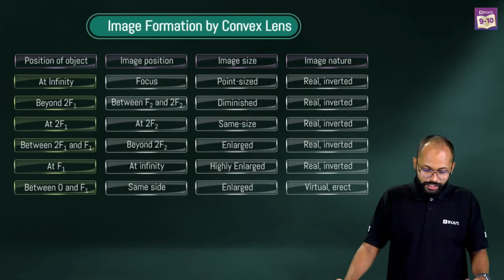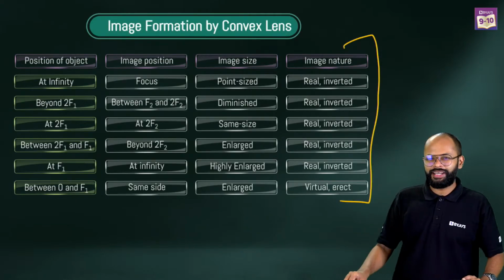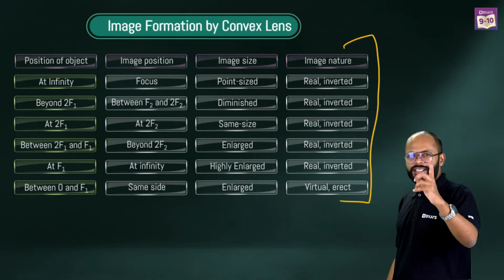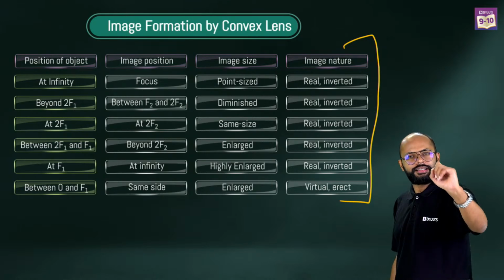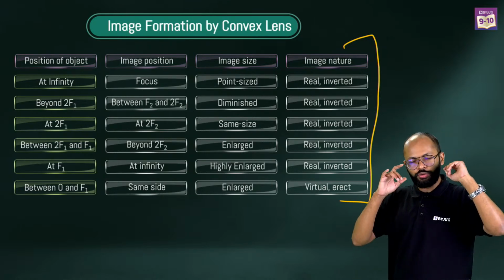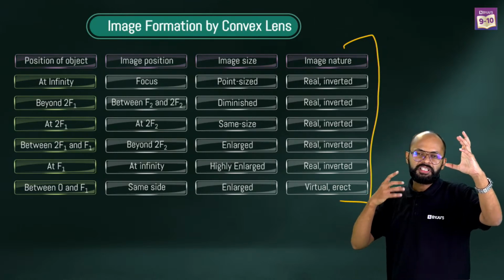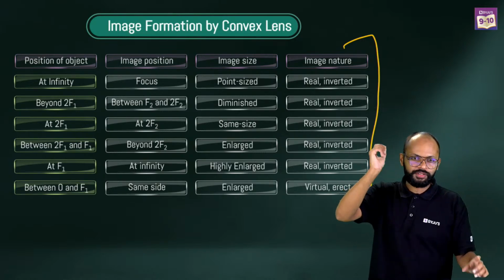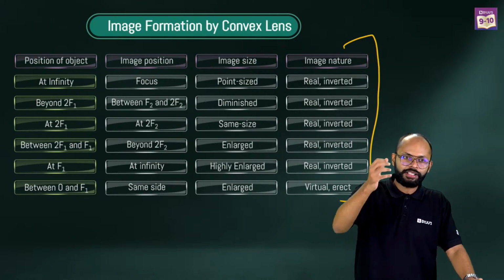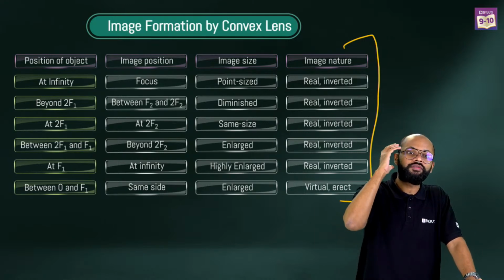All right. I won't spend time on this. I won't say you should cram it, but please understand. I'm not saying remember the concave mirror table, convex mirror table and concave lens table separately. I'm saying correlate them. That's how you will gain knowledge and feel confident.